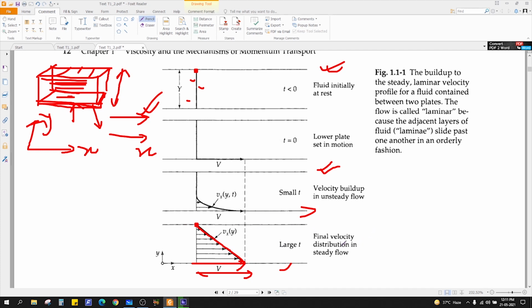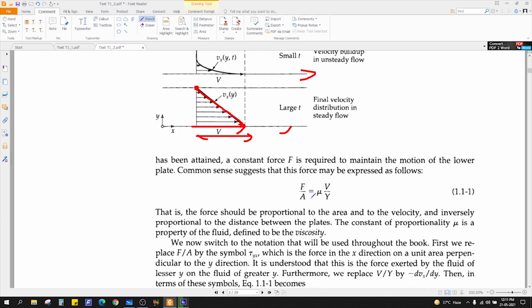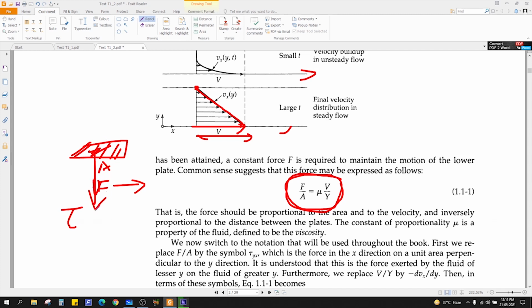From this experiment, Newton concluded that we have a relation like this. What is force per unit area? The area is the area of the moving plate. What is the force? You're applying force in this direction, so it's a kind of shear stress. What is the area direction? Normal to the area is this direction. So the area normal and the force are perpendicular.